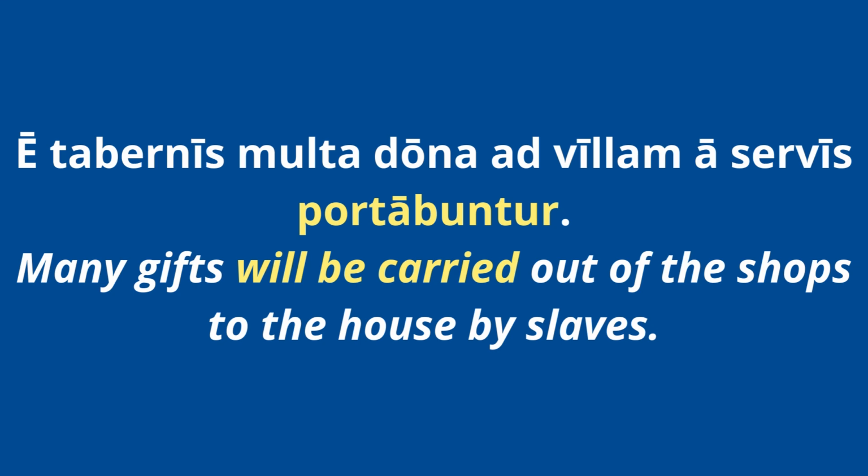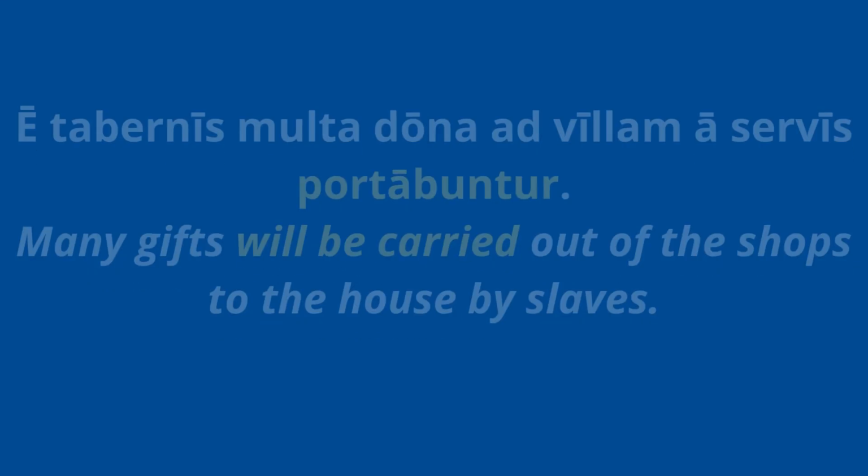There's your ablative. I didn't point it out in the other two, but you can see that the ablative is there as well. A servis is your ablative of agent. Because slaves are people, you have the preposition a, right? And it's just got an ablative ending on it, by the slaves. It's telling you who's doing the carrying.